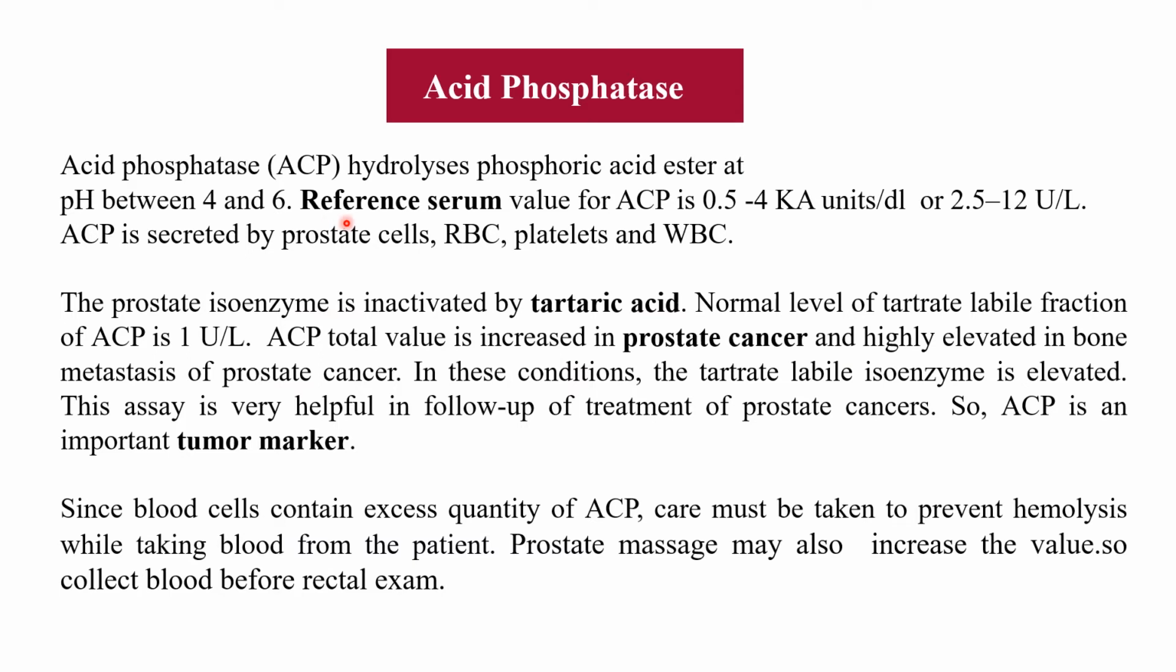Now next enzyme is acid phosphatase. It hydrolyzes phosphoric acid ester at pH between 4 and 6, and its normal level is 0.5 to 4 KA units per dl or 2.5 to 12 units per liter, and it is secreted by prostate cells, RBCs, platelets and WBCs. So it also has isoenzymes. What is isoenzyme, that we will see later on. Isoenzymes are the different forms of the same enzyme. The prostate isoenzyme is inactivated by tartaric acid. Normal level of tartrate labile fraction is 1 unit per liter.